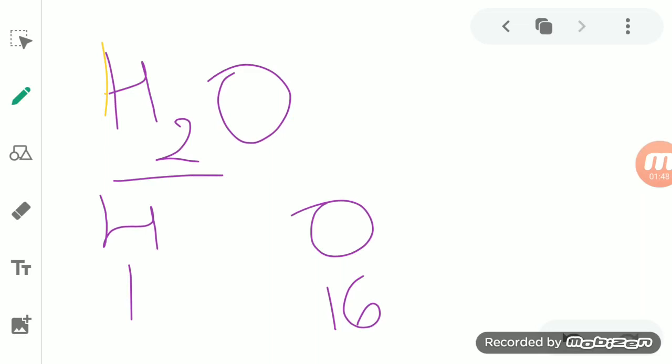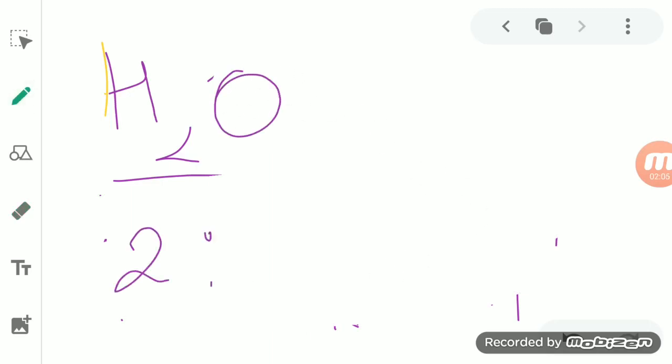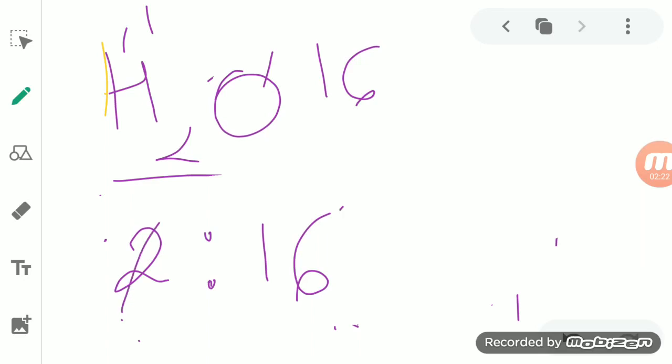That is 2, so the total mass of hydrogen is 1 plus 1, that is 2. If we want to find the ratio of hydrogen to oxygen, it will be 2:16, where 16 is the atomic mass of oxygen.